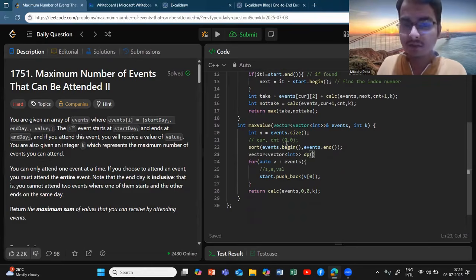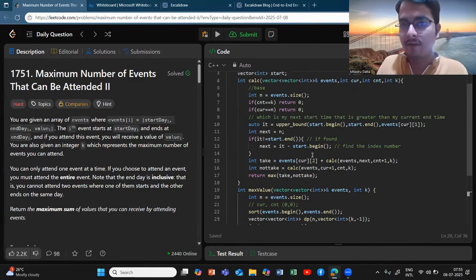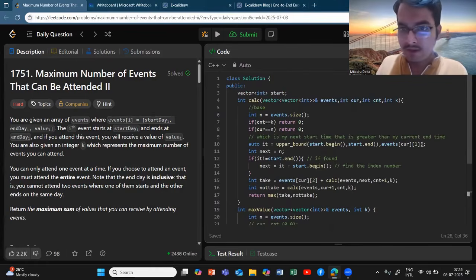So, what is the dimension of the DP? Current and count. Current can go up to the number of indices, which is n, so you can just take n, since this is a top down DP. And count, you can just take it to be k, and you initialize all of them to -1. This is the simple dp vector which you need to pass everywhere wherever you are calling this calc function.